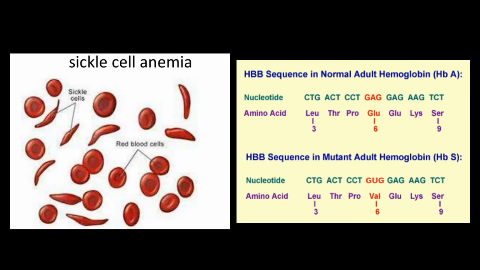So HbS is a defective hemoglobin, HbA is a normal hemoglobin. So GAG becomes GUG, that is glutamic acid is replaced by valine.